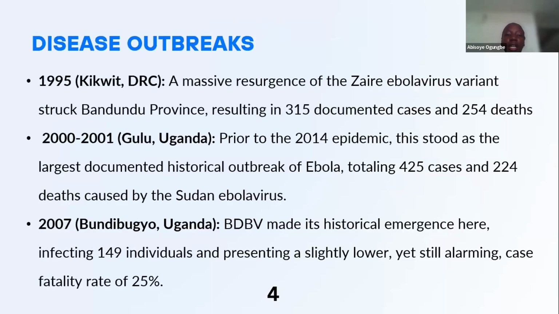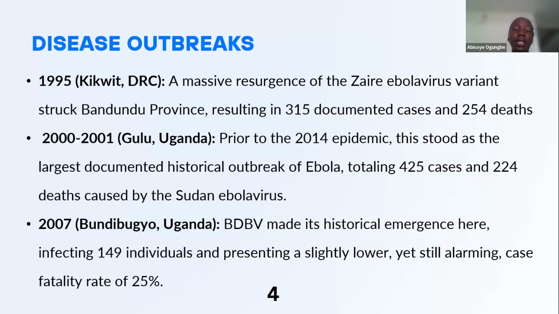Now, over the years, we've had a huge history of Ebola virus disease outbreaks across Africa and also some other countries outside of Africa. Some of the notable ones are the one that occurred in 1995 in Kikwit, Democratic Republic of Congo, where there was a massive resurgence of the Zaire species of the Ebola virus, resulting in 315 documented cases and a lot of deaths.